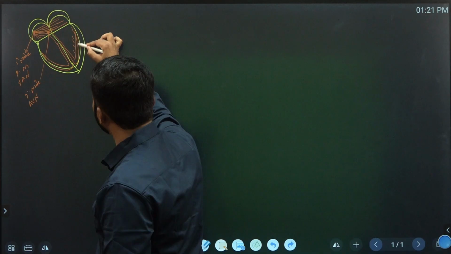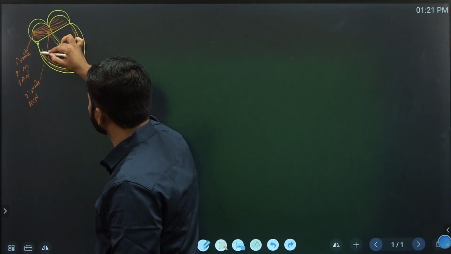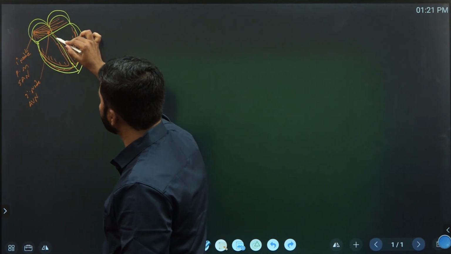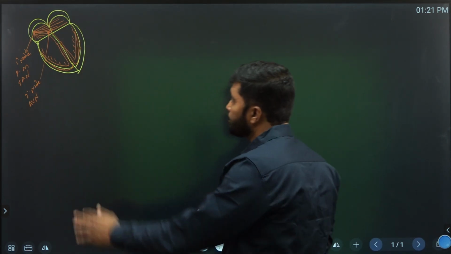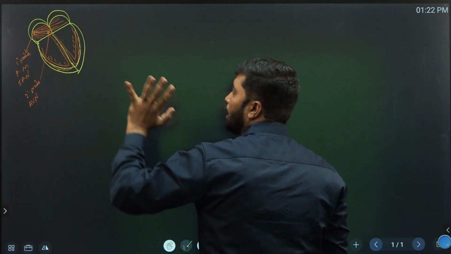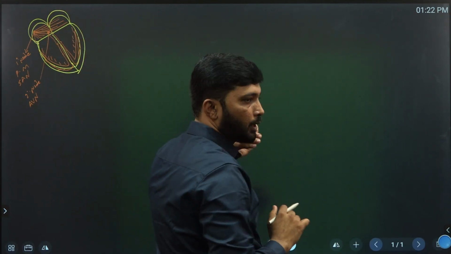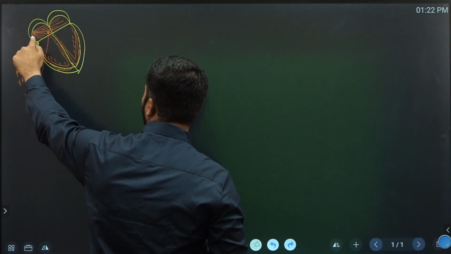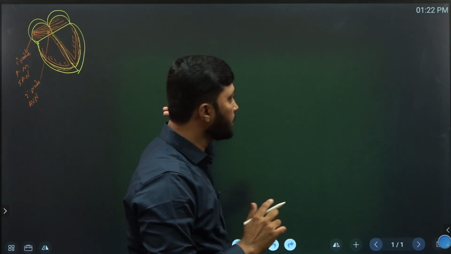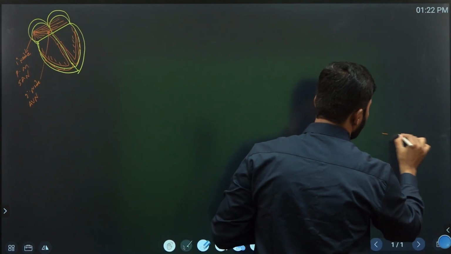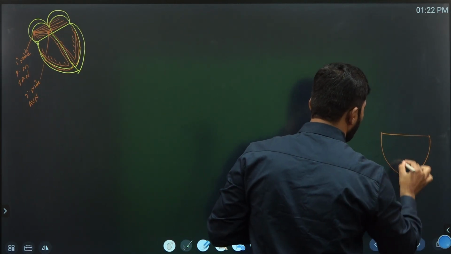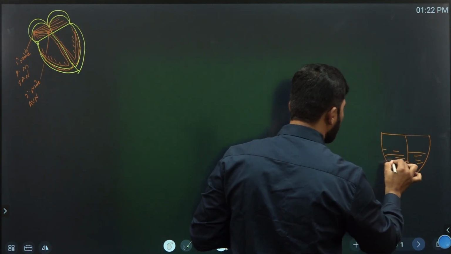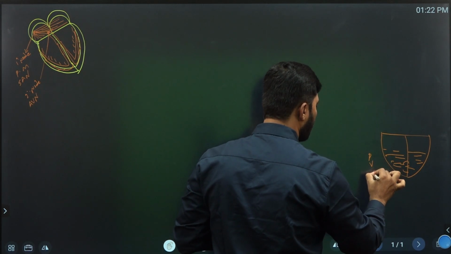This is the Purkinje fibers, the bundle branches, and this is the bundle of His. This is the secondary node. Now we go to depolarization and repolarization. When the primary node generates an action potential, the ventricles are in complete passive ventricular filling.